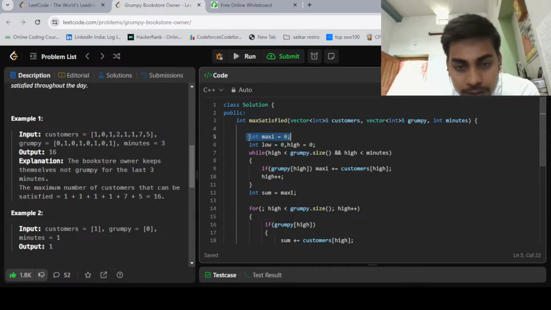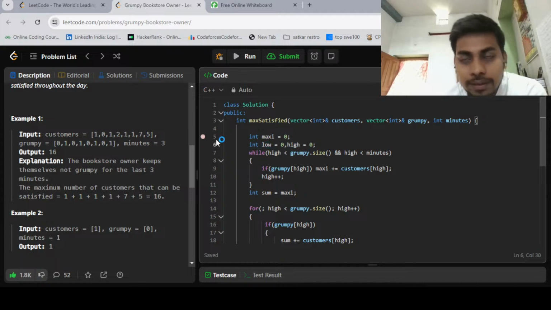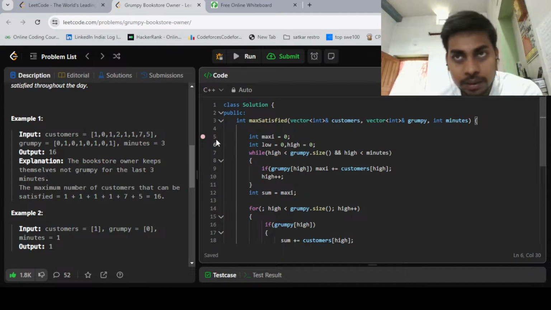And we have low and high. So what we will do, we just take the first window, and in the first window we see how many elements of grumpy are basically one.